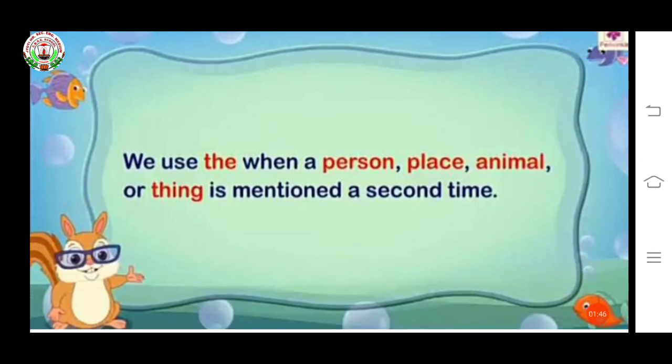See, we use the when a person, place, animal or thing is mentioned a second time. Means when we are using something, a person name or place name, again and again, then we are using the.